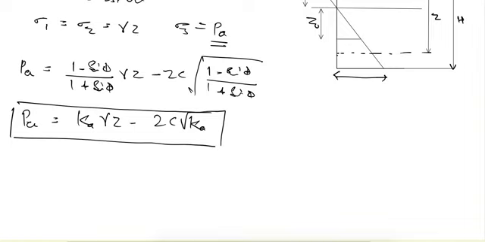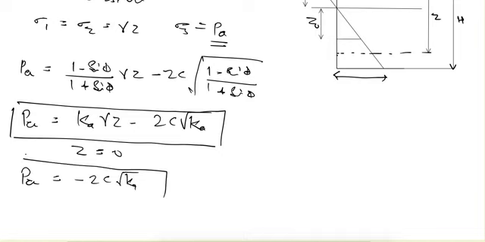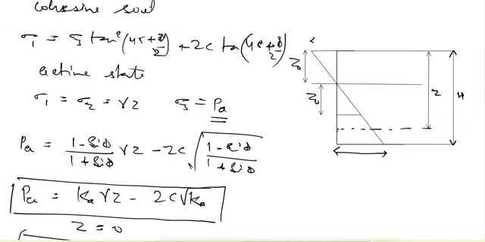Now if we put z equal to 0, that is at the top of the wall, the active earth pressure is equal to minus 2c under root of Ka. So here we see that the active earth pressure at the top is not equal to 0, but has a value of minus 2c under root of Ka. It means that the soil is in tension at the top of the wall, in this zone.